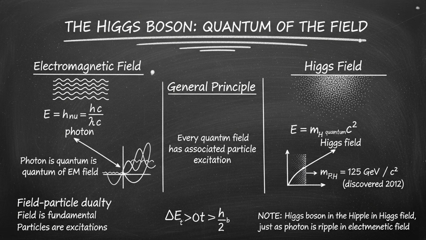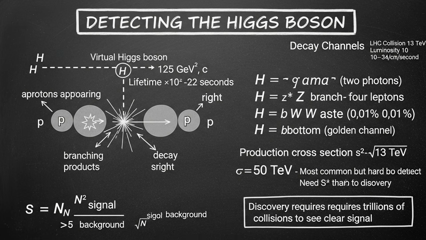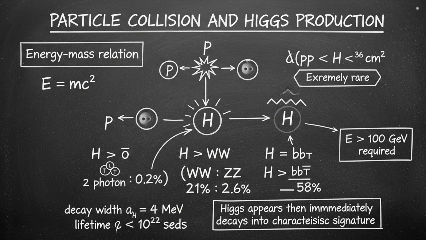But here is the thing. If the Higgs field exists, it should have excitations, ripples in the field. Just like the electromagnetic field has photons, the Higgs field should have a particle. We call it the Higgs boson. It is the quantum of the Higgs field. And if the theory is right, we should be able to detect it. We should be able to create it in a particle accelerator. Smash protons together at high enough energy, and sometimes, rarely, a Higgs boson should appear.